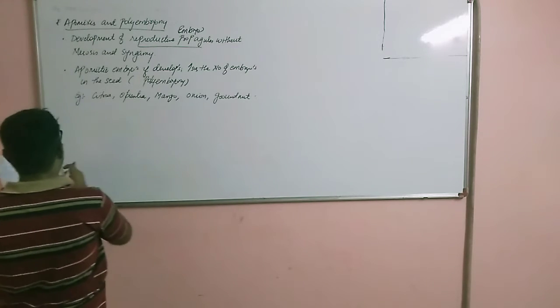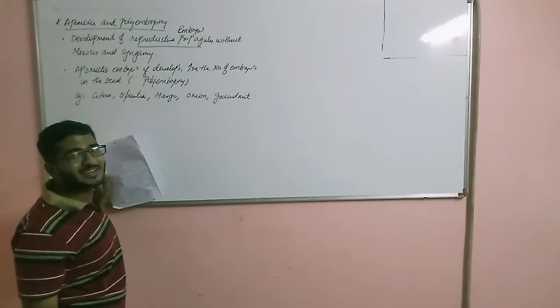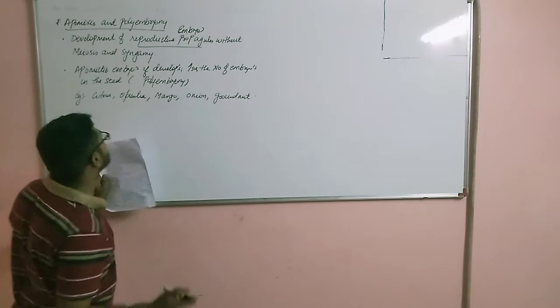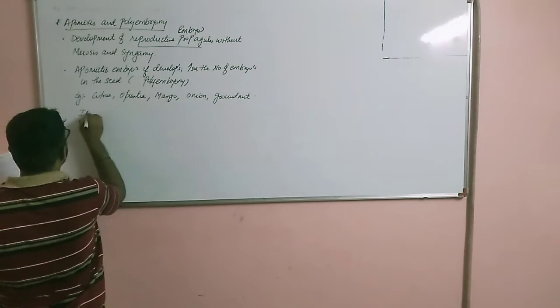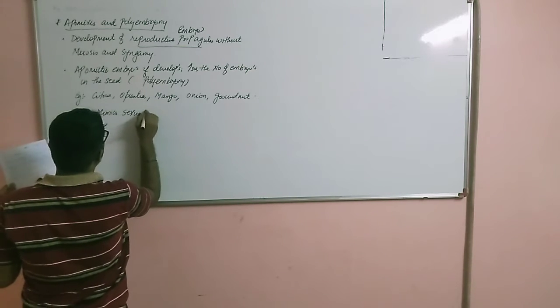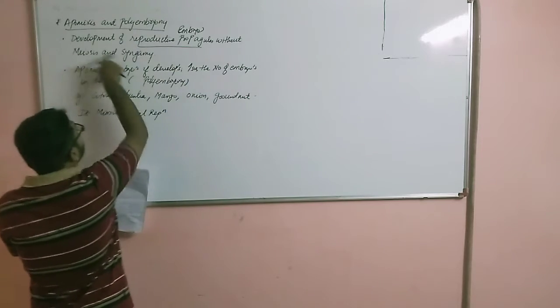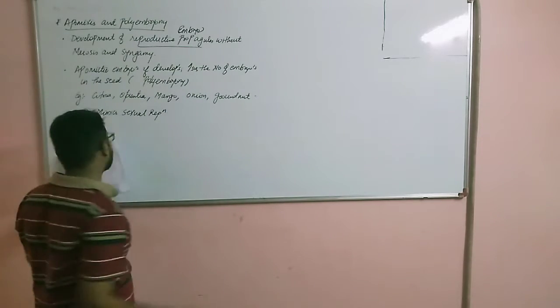Right? Now apomixis is basically mimicking sexual reproduction, but it is not actually sexual reproduction. So it mimics sexual reproduction. Why? Because embryo is formed without meiosis and syngamy. Let us see the types also.